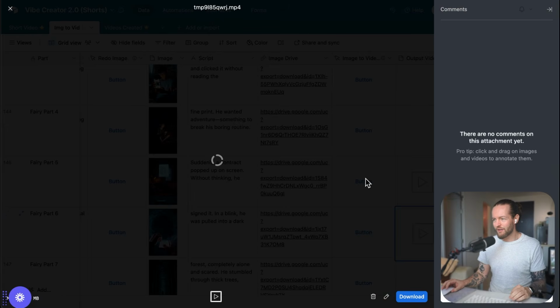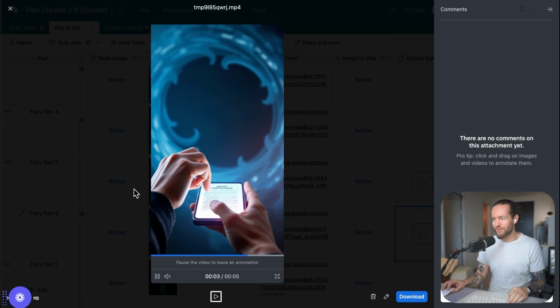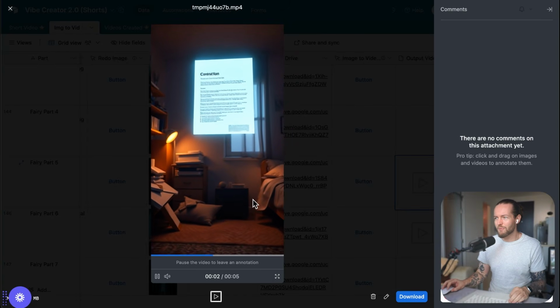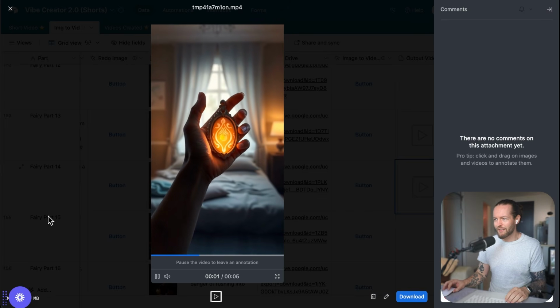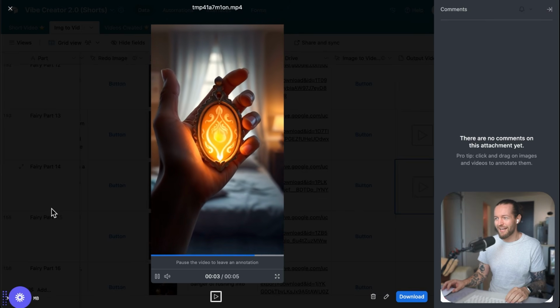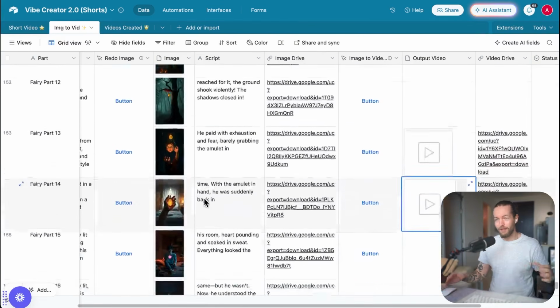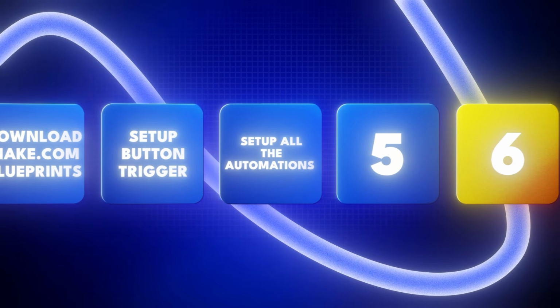This is the one where he is going into the depths. Very cool. Here is a sudden contract that pops up in front of him, and here is the amulet that he's holding in his hands. Wow. But how do you take all these videos that you created now and smack them together so they're actually a full video? Well, that's why we go to the next step: generate the video.